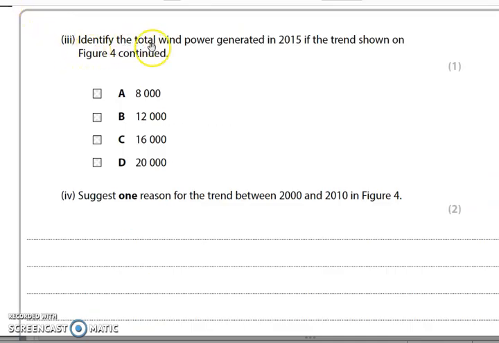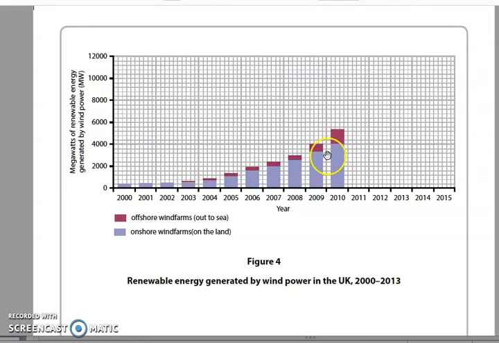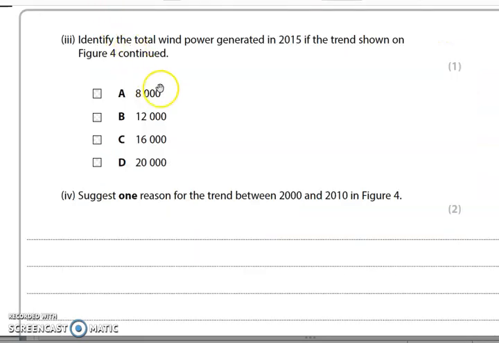Now we have to identify the total wind power generated in 2015 if the trend on figure 4 continued, and we've got a number of different options here. The easiest way, if you've got your ruler, is to see the trend. We can see that it is increasing, and so you'd put a ruler against here to see the average trend and see where it would lead us to if we went up. It would lead us to around here somewhere, so anywhere between 10 and 12,000. So we have a look on the paper here and we can see which one it is likely to be. Even before checking all the options, we can see which one it is. So have a go now.